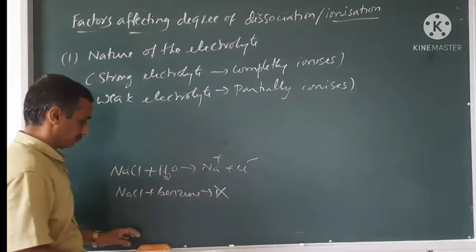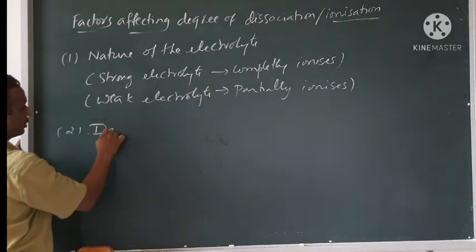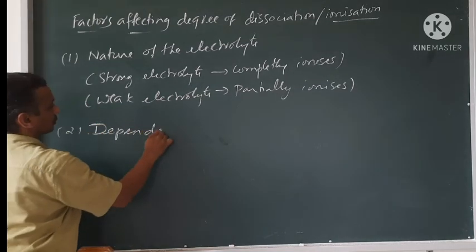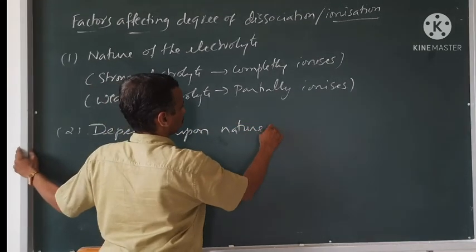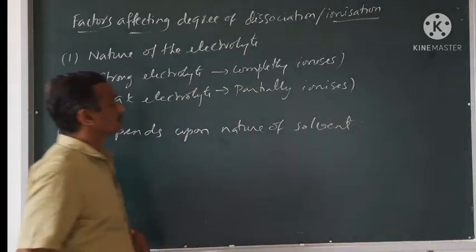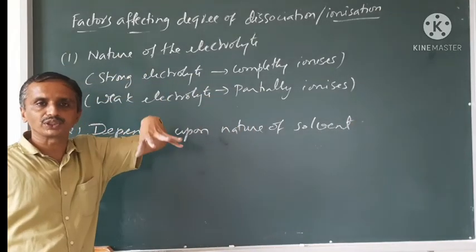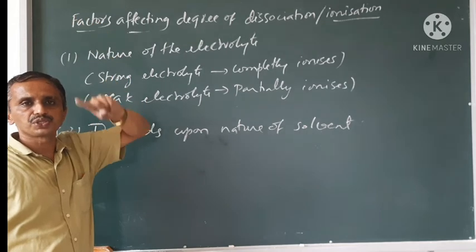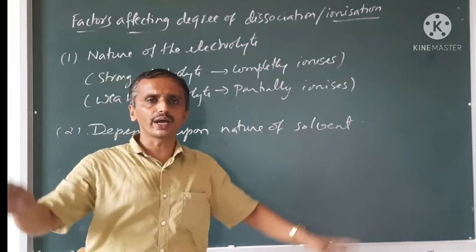Benzene is non-polar. Nature of the solvent is important. If a polar solvent is there, then ionization will be there. With a non-polar solvent, no ionization will be there.